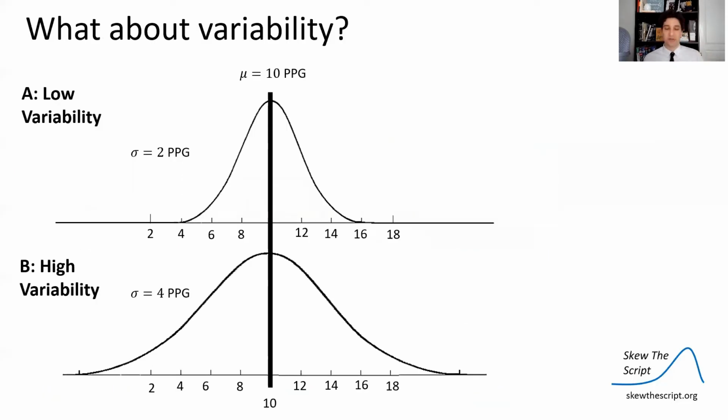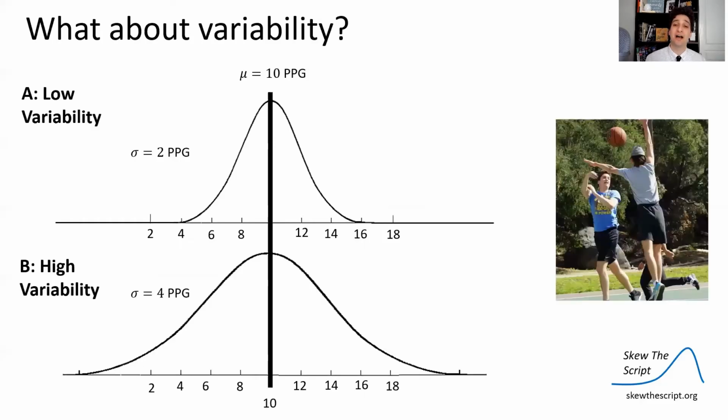But we need to also consider variability. Here's why. So say there's two leagues, League A and League B. In both leagues, the average amount of points per game is 10. The average player scores 10 points per game. But in League A, the standard deviation of points per game, so the typical distance from the mean, was about 2. So the typical distance from the mean points per game is about 2 points per game. In B, that standard deviation is going to be 4. It has more variability, more variation. That's why we see the difference in these data distributions here.